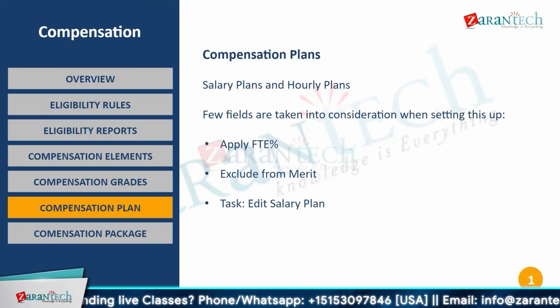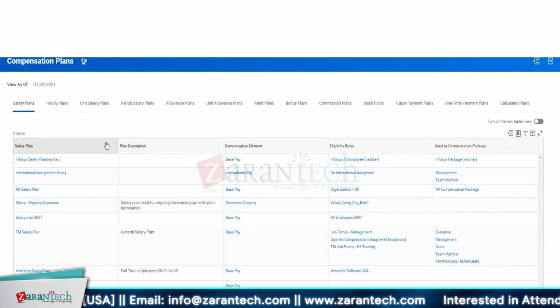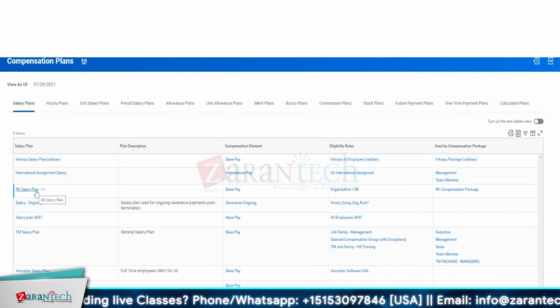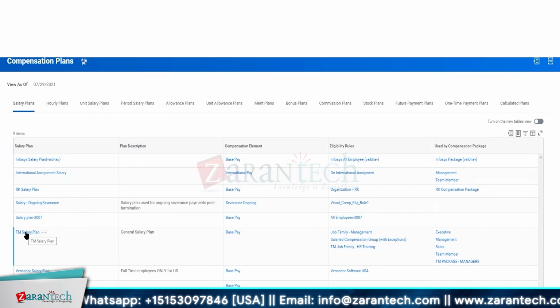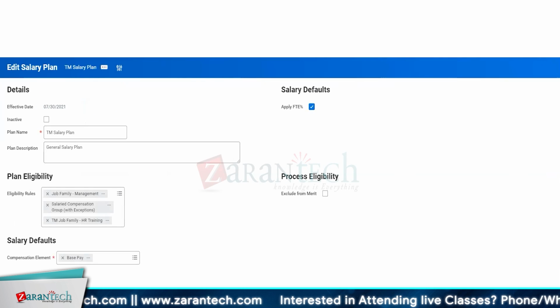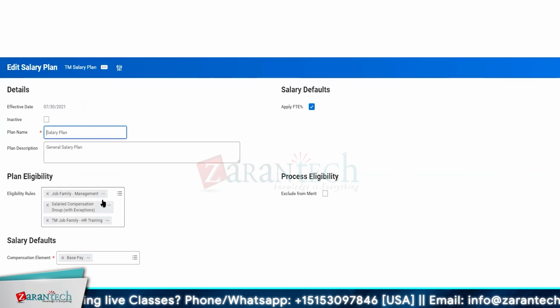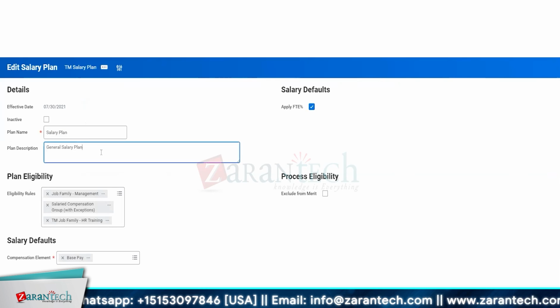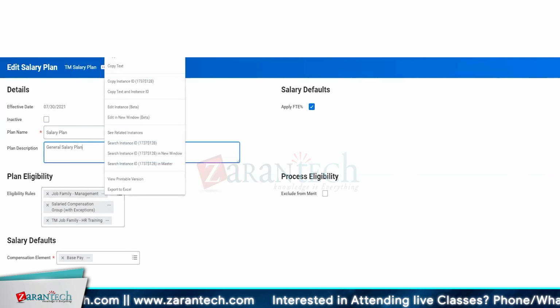So let's have a look at our compensation plans. These are the salary plans on this tenant. And let's have a look at our, let's call this our salary plan. We give a plan description. Eligibility rules, of course, we discussed that. Let's have a look at these rules that are defined for this salary plan.